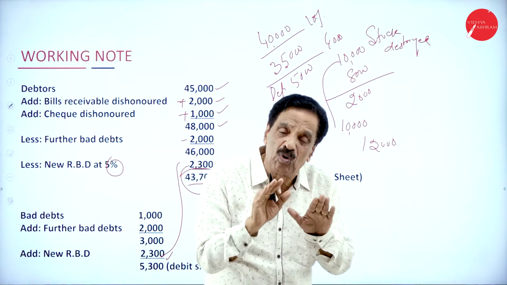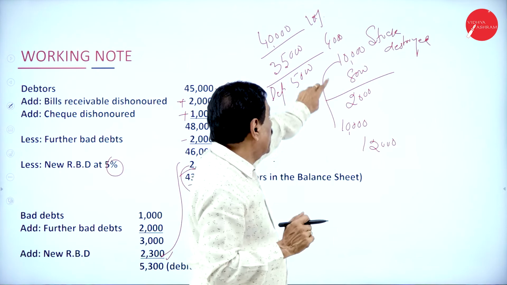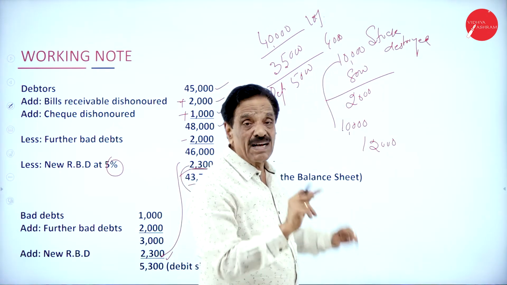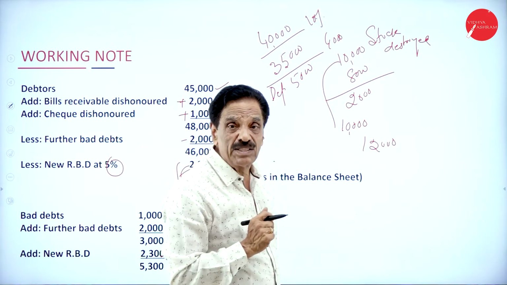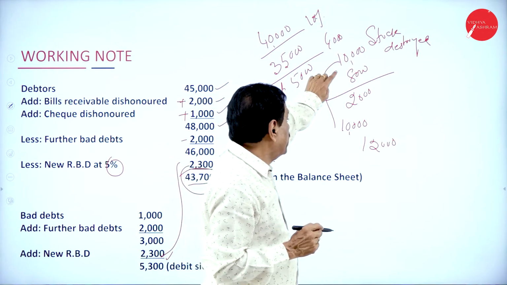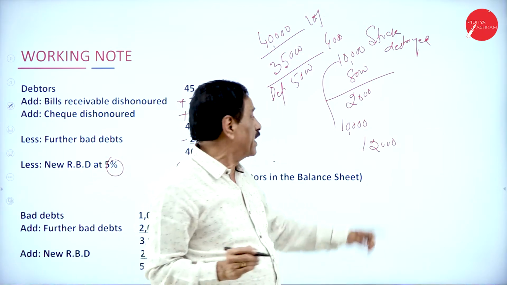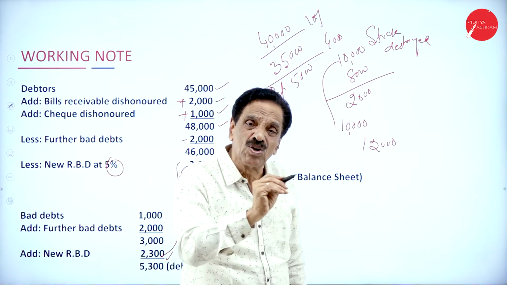If they pay more, if the question comes like this: 10,000, if you recover 8,000 and lose 2,000, how to show? 10,000 trading account credit side, 8,000 asset side of the balance sheet, 2,000 profit and loss account debit side. If you receive the full 10,000, first 10,000 trading account credit side, next 10,000 on the asset side of the balance sheet. No loss, no gain.